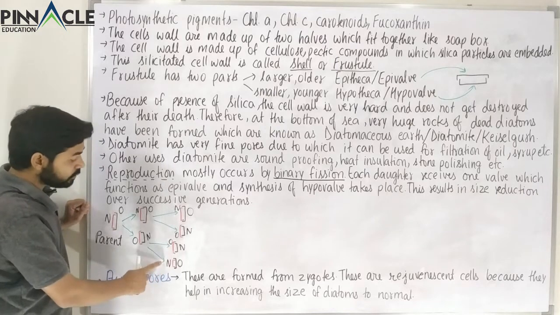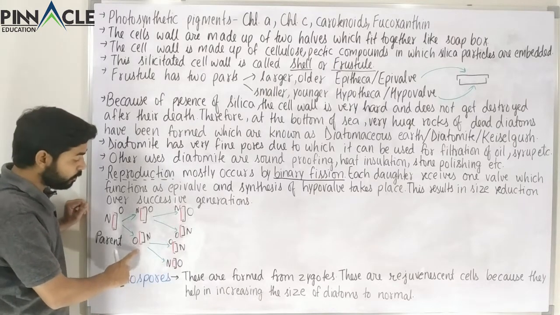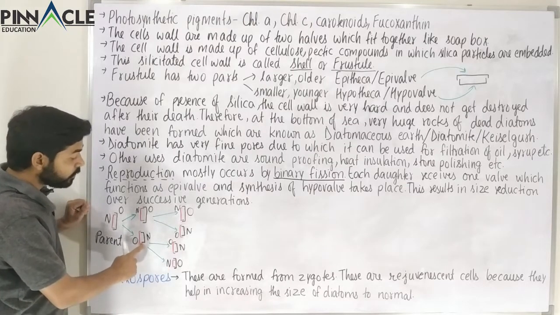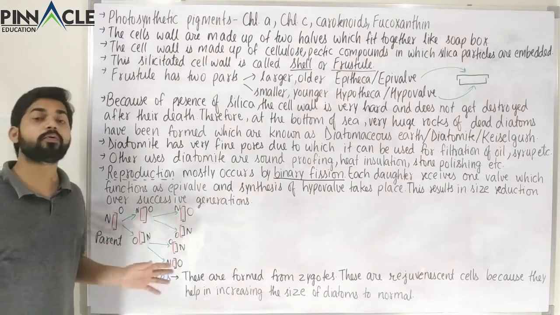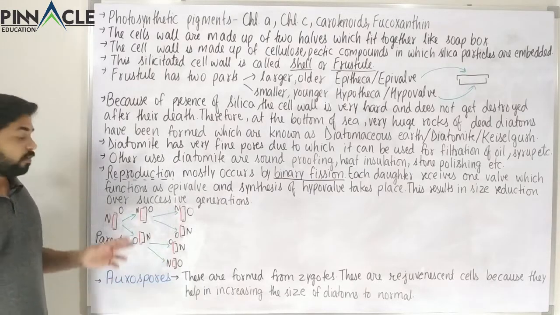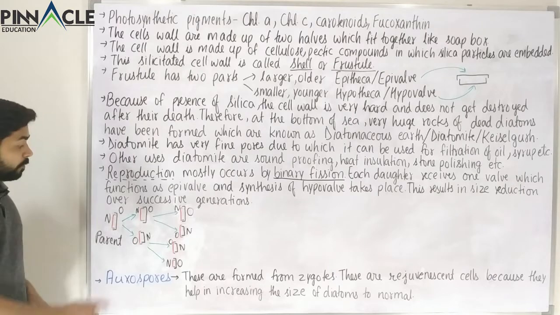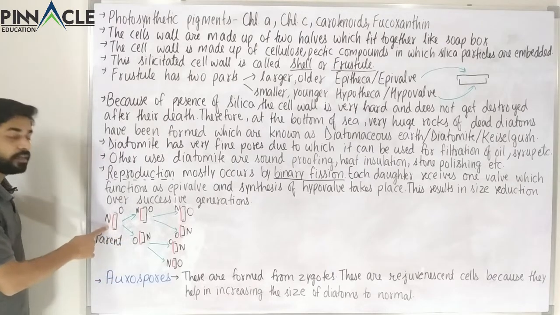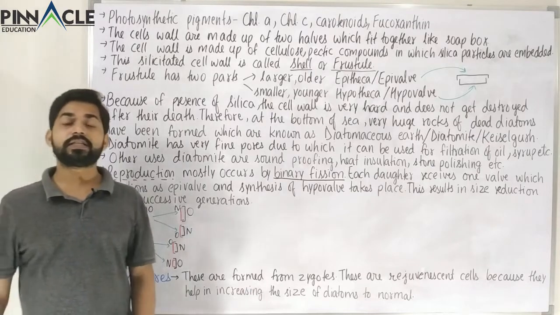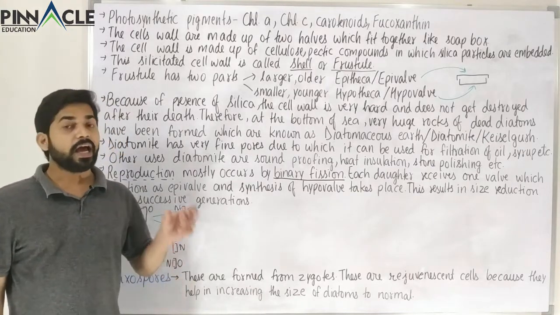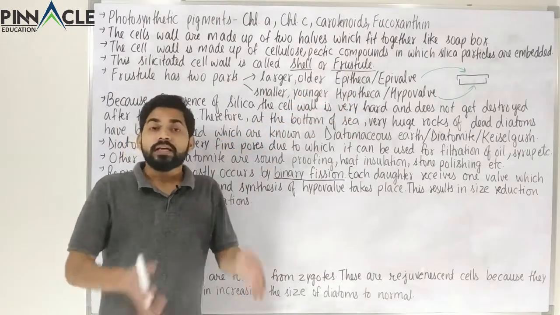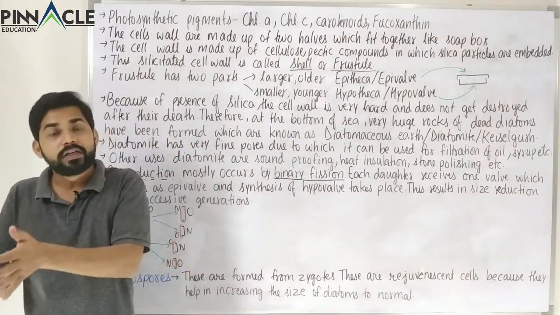But in this case there has been size reduction from here to here, because this daughter has received the hypotheca or the hypovalve of the parent. Therefore, this daughter will be much smaller as compared to its parent. So over successive generations, due to binary fissions and due to the difference in the epitheca and the hypotheca, the size will go on reducing.